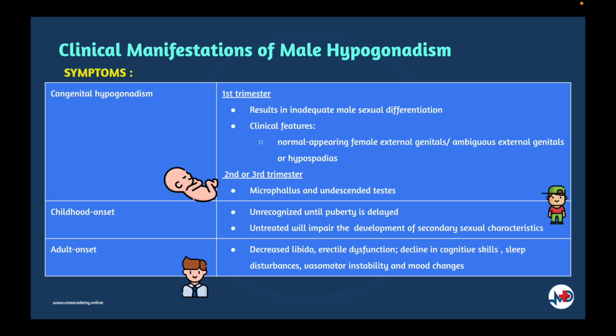Childhood onset of testosterone deficiency has few consequences and usually is unrecognized until puberty is delayed. Untreated hypogonadism impairs development of secondary sexual characteristics. And lastly, the adult onset testosterone deficiency has varied manifestations depending on the degree and duration of the deficiency. Decreased libido, erectile dysfunction, decline in cognitive skills such as visual spatial interpretation, sleep disturbances, vasomotor instability, and mood changes such as depression and anger are common.